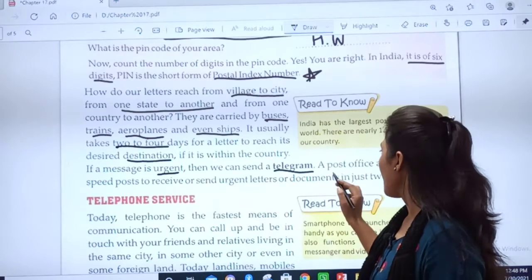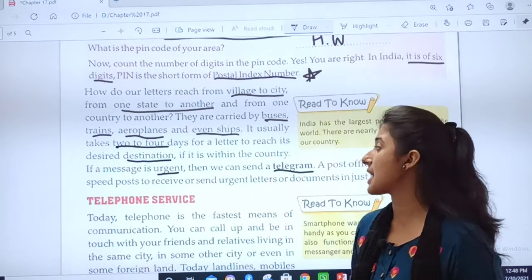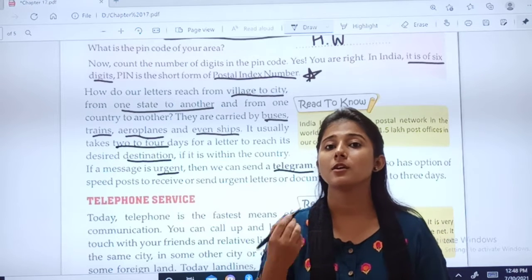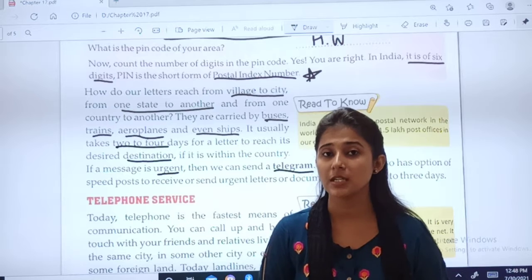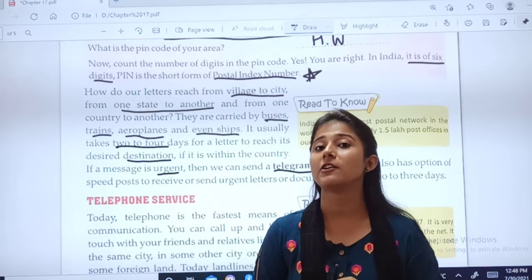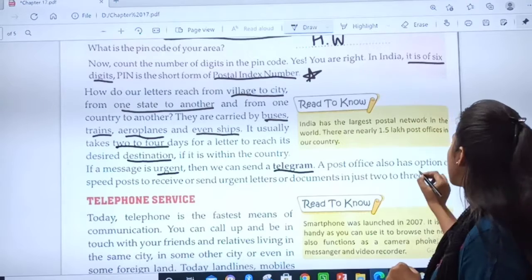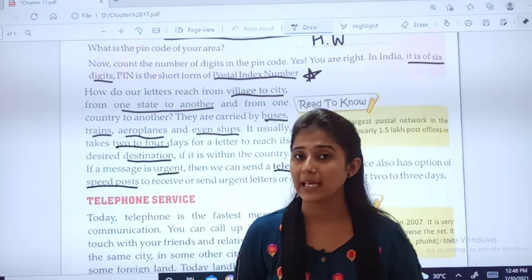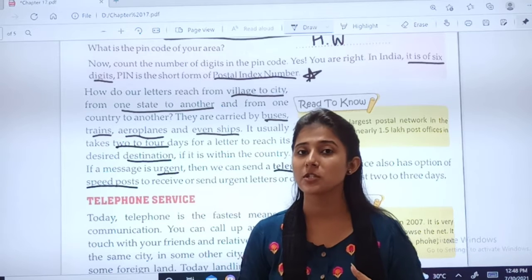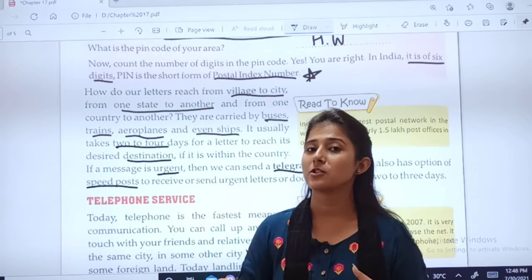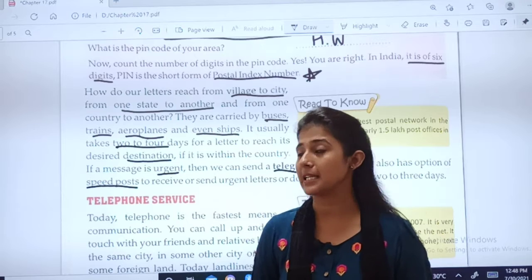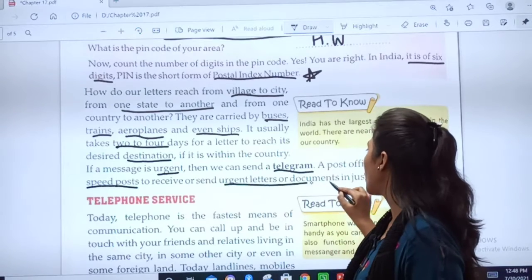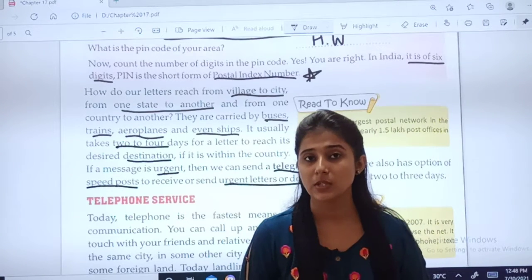Okay. A post office also has the option of speed post. In the post office, you know that the letters are posted. So in the post office, there is also an option of speed post. Do you know the meaning of speed? Means quickly, right? So in speed post, the messages can be transferred to another place speedily, to receive or send urgent letters or documents. What did we study?